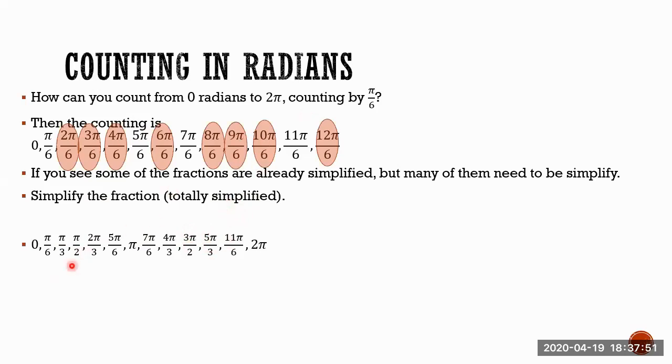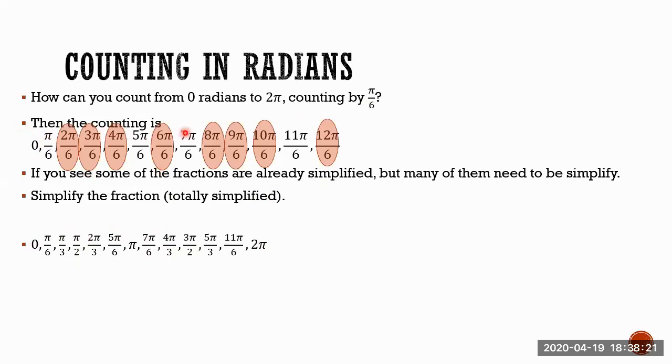And you can check those values one by one. And this one in here is the counting from 0 to 2 pi by pi over 6. You start with 0, 1 pi over 6, pi over 3, which was 2 pi over 6, 3 pi over 6, which now is pi over 2. And this is the way to count. I mean, if I ask you to count by pi over 8, you're going to do the same. Start with 1 pi over 8, 2 pi over 8, 3 pi over 8, and so on.